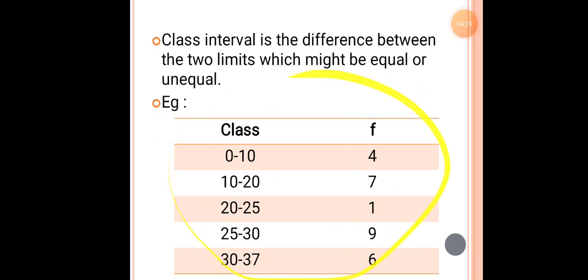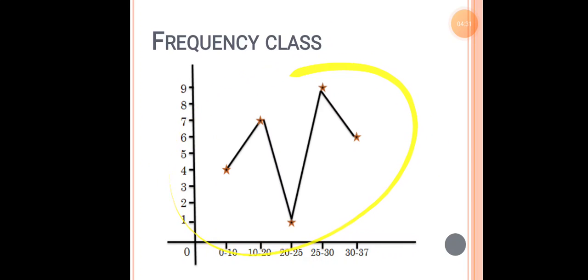Based upon the frequency distribution, you make a curve. Maybe it can be a line graph, maybe it can be a curve graph. That is known as frequency curve.